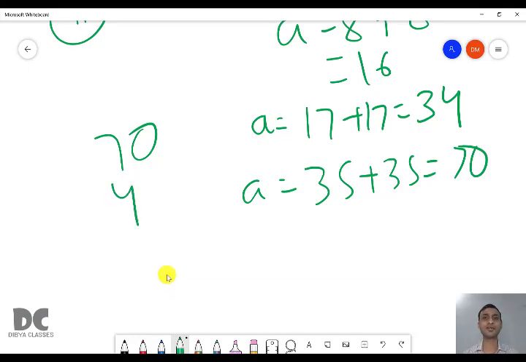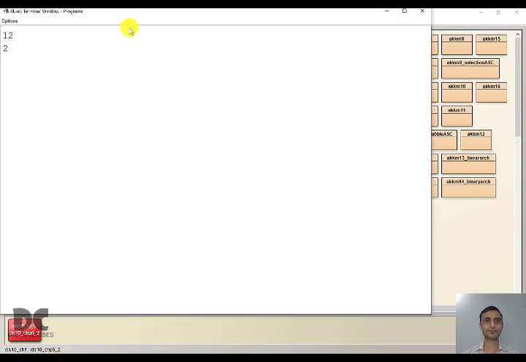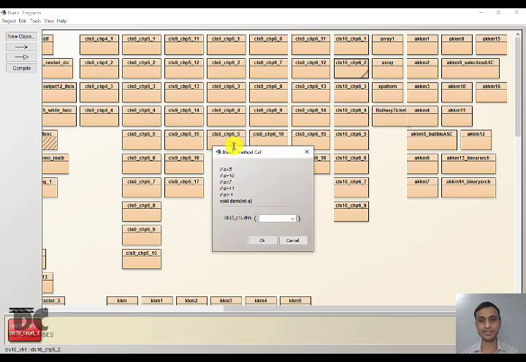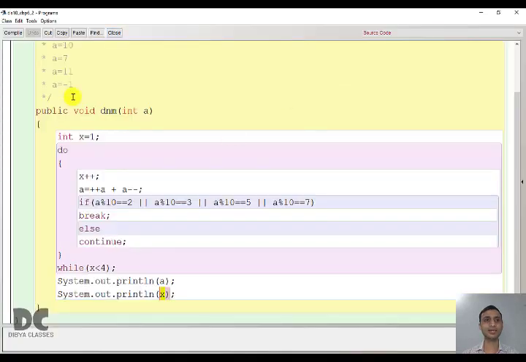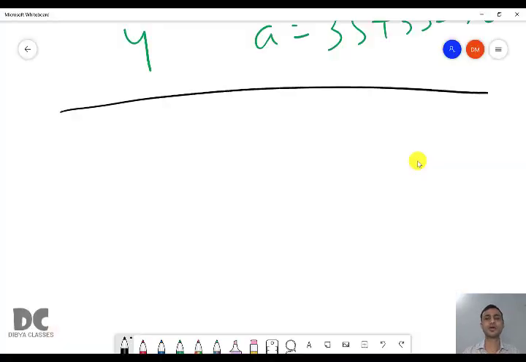Let us verify if our answers are correct. We're getting 12 2 when it took the value as 5. Let us check what will happen if we take 7. The answer is 70 4. So we have solved it correctly. The rest of the bits will be part of your assignment. Now I think you have understood the difference between break and continue, and how the loop performs when break and continue are executed.